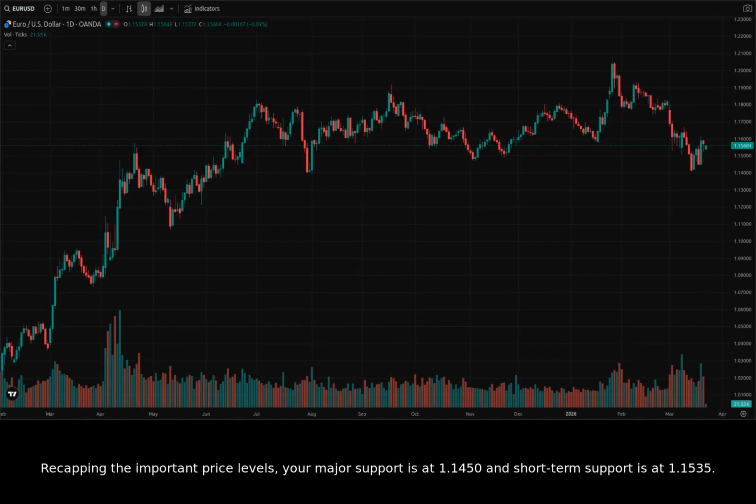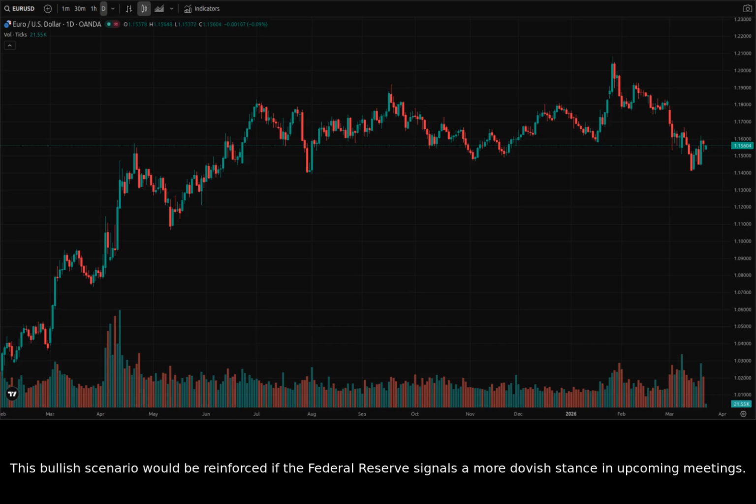Recapping the important price levels, your major support is at 1.1450 and short-term support is at 1.1535. The critical resistance levels to watch are 1.1600 and the recent peak of 1.1616. I provide an unbiased prediction that there is a 60% likelihood of a bullish breakout toward 1.1700. This bullish scenario would be reinforced if the Federal Reserve signals a more dovish stance in upcoming meetings.